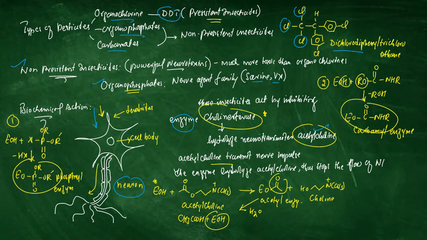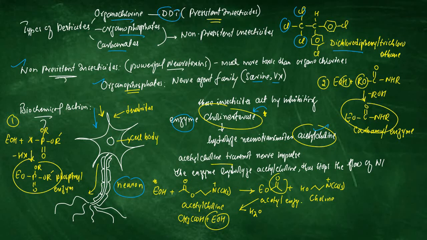Once the neuron is paused or it needs to be stopped, these acetylcholine molecules are hydrolyzed or destroyed by this enzyme cholinesterase. So in this way the transmission is stopped and the coordination of the nervous system remains stable. But if we use carbamate or organophosphate, what they actually do is destroy this enzyme, this cholinesterase enzyme.